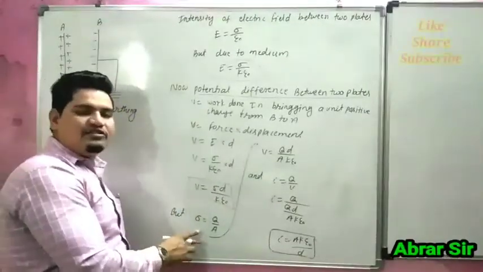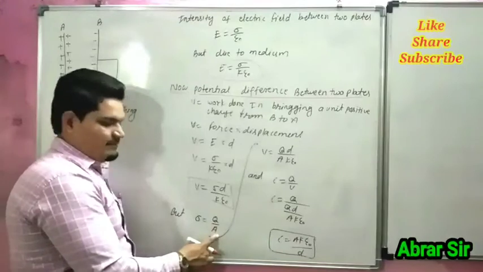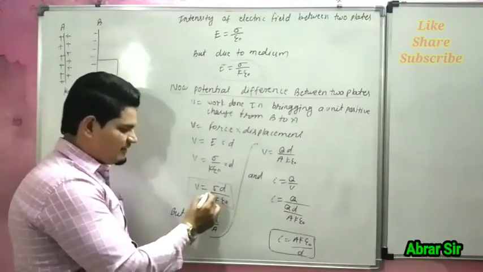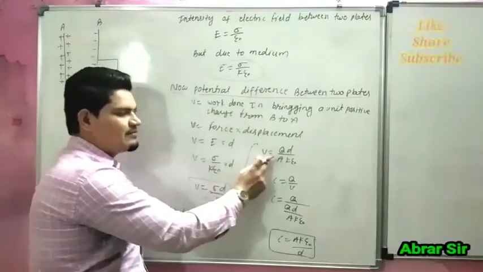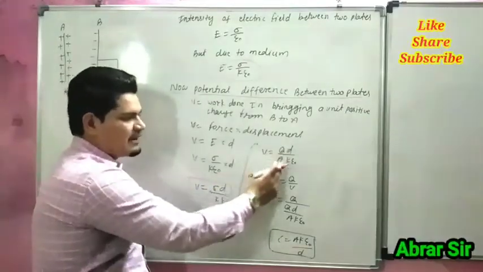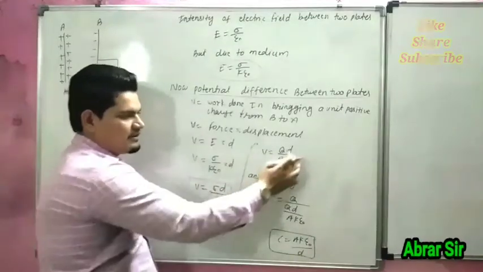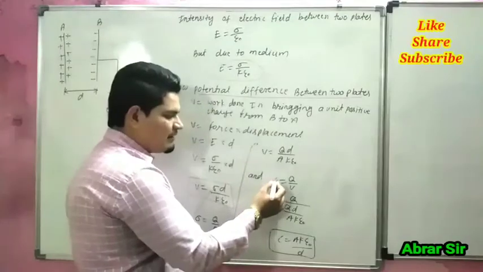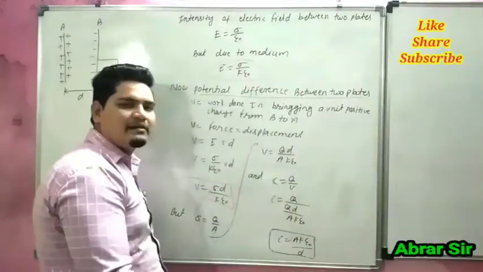But surface charge density is Q by A. So we can put this value at this place. So V is equal to Q by A, into D upon K epsilon. But we have to calculate the capacity of the parallel plate capacitor.